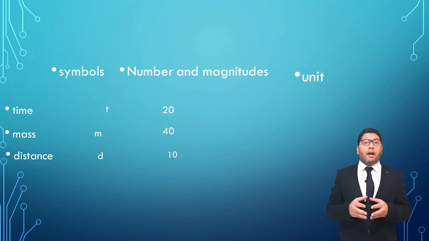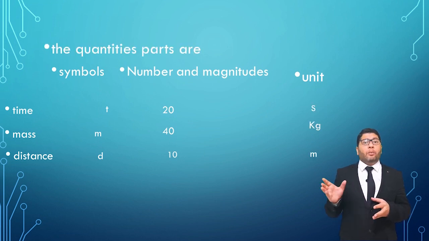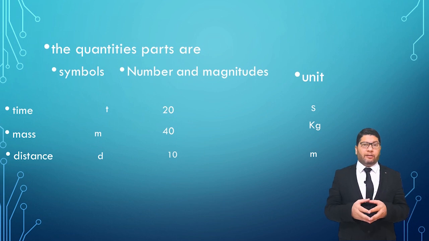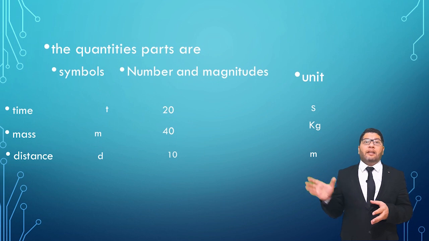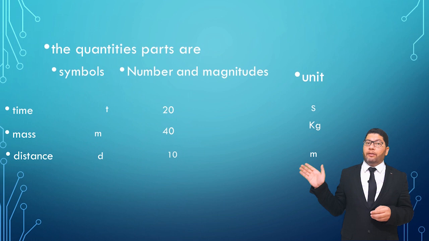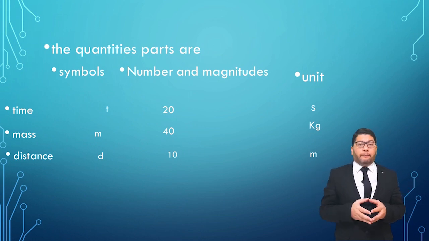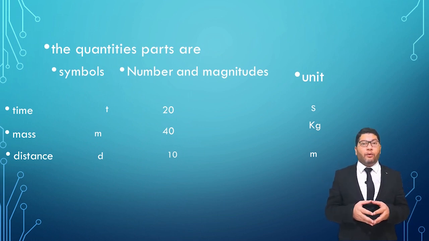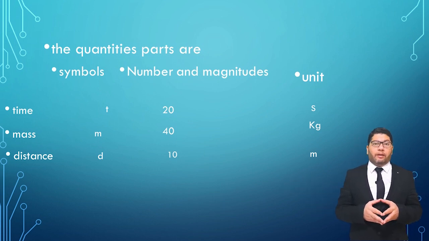And the last part of the quantity is a unit. We said that the time is 20. 20 what? 20 seconds, 20 hours, 20 days, 20 years. That's what the unit is responsible for. For each quantity, we have a unit. And the mass, we have 40. 40 what? 40 kilograms, 40 tons. We should write the unit for the mass. And the third is the distance. For example, we have 10. 10 what? Kilometers, meters, centimeters. This is the responsibility of the unit.